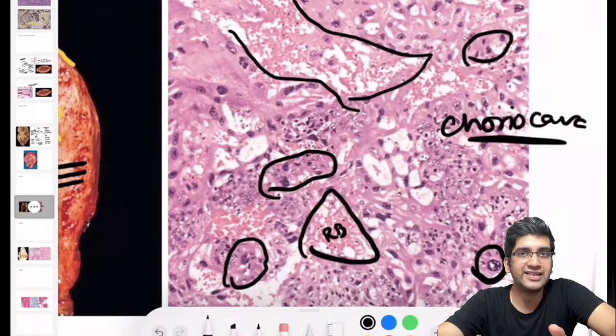If I have to do one IHC marker to prove it is choriocarcinoma, what marker will I do? Does anything cross your mind? If I have to diagnose the choriocarcinoma, what marker will I do?